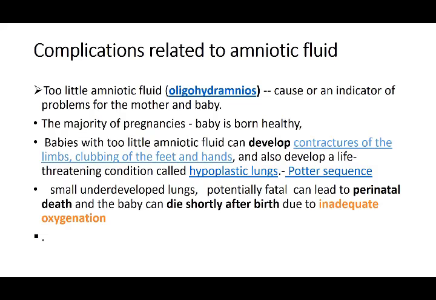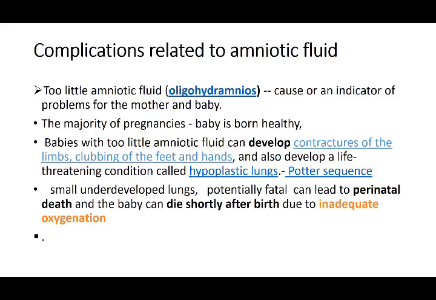So what complications can result when the amniotic fluid is decreased or increased? Too little amniotic fluid, that is oligohydramnios, is an indication of problems for the mother and the baby, because the baby is not free to move, functioning is not normal, and it doesn't act as a wedge for the dilation of the birth canal. So an early rupture, an early start of labor, all these factors play a role because of this lesser amount of amniotic fluid, because the baby is developing and the amniotic fluid plays a very big role. So all those factors lead to an emergency state.